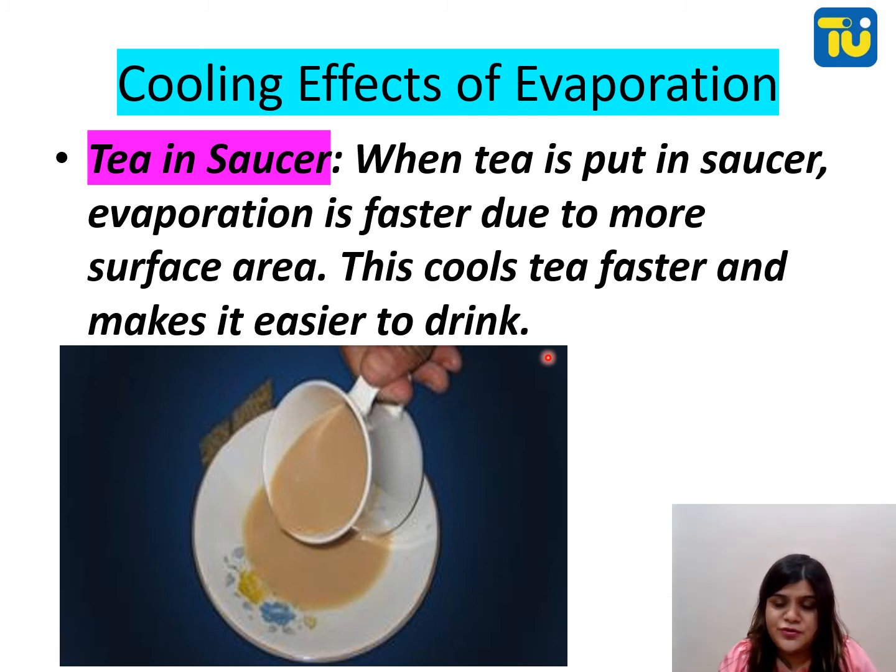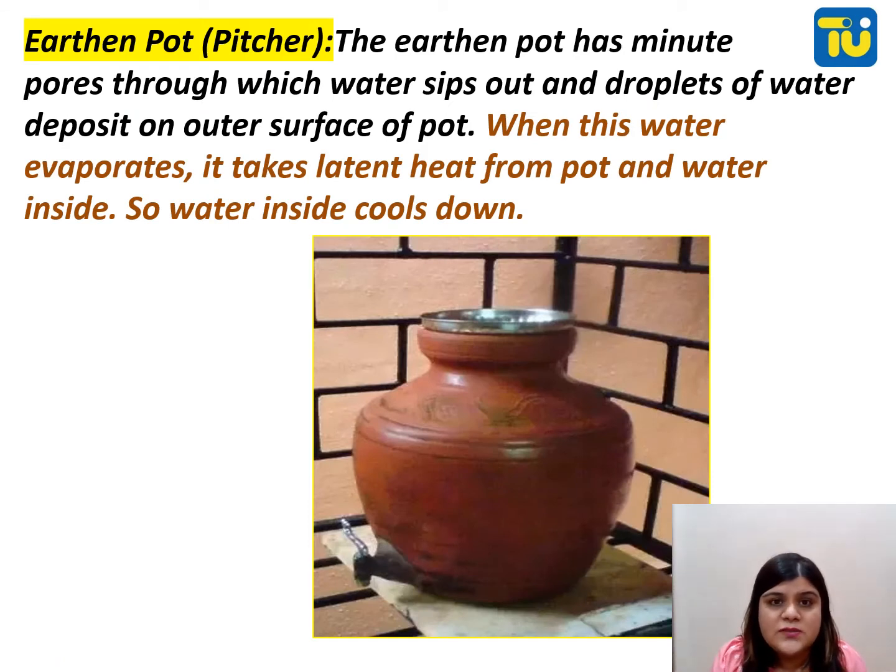So this is one of the applications of evaporation, and another application is about the earthen pot, which we will discuss now. Earthen pot is also known as pitcher. In Hindi, we call it matka. The earthen pot has minute pores through which water seeps out and droplets of water deposit on the outer surface of the pot. When this water evaporates, it takes latent heat from the pot and water inside cools down. So this is also one of the applications of evaporation. Evaporation is a surface phenomenon, it takes heat from the surroundings and gives us a cooling sensation. Fine.